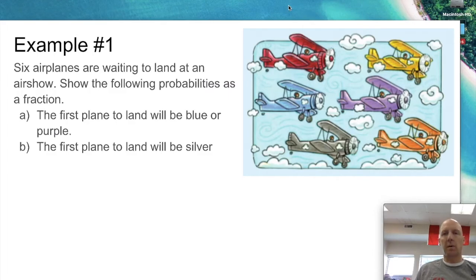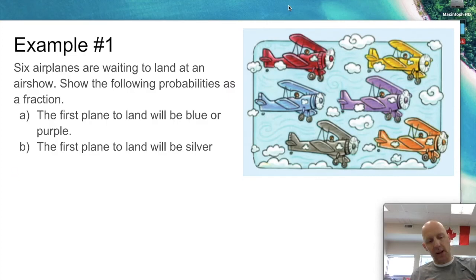Okay, so we see some airplanes there. There's a red one, a blue one, a black or gray one, or I guess it's silver in the question, yellow, purple, and orange. 6 airplanes waiting to land at an air show. Show the following probabilities as a fraction. Just for this question, to show you the ratio, we're going to do all of them. The first plane to land will be blue or purple.